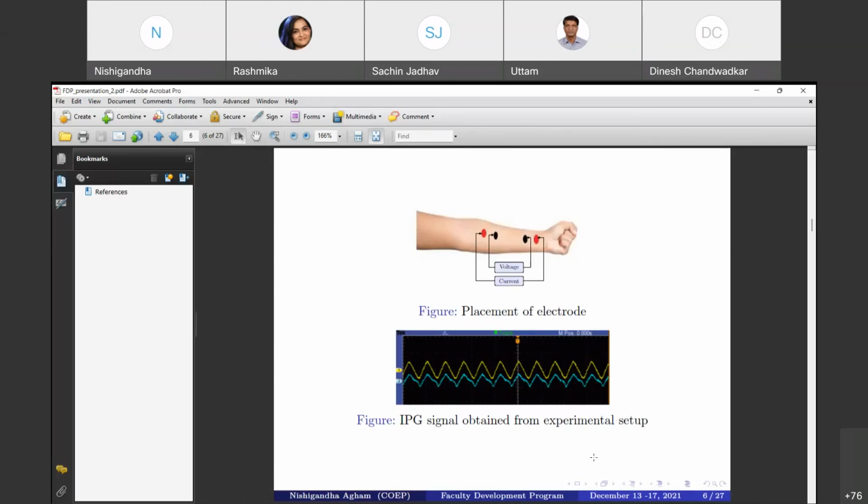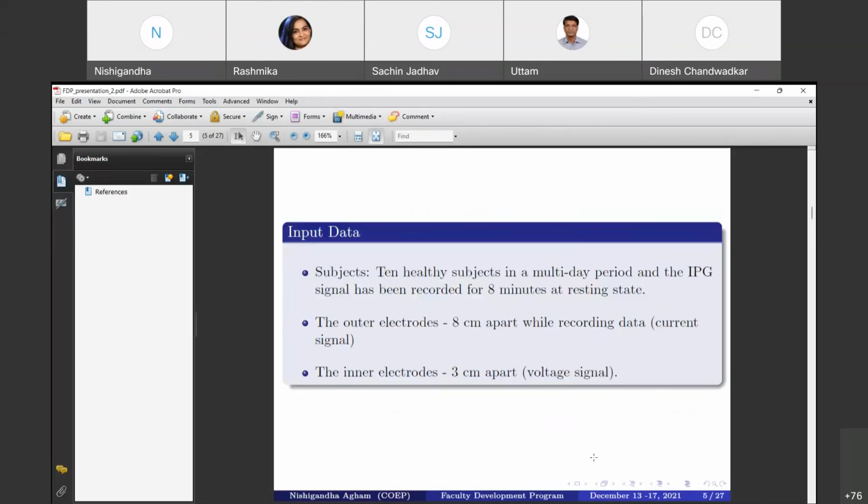Okay, now this kind of IPG signal we have recorded through the experimental setup. The experiment has been performed on 10 healthy subjects in a multi-day period, in our biomedical lab, and the IPG signal has been recorded for 8 minutes at a resting state. For that, the outer electrodes have been placed 8 centimeters apart for recording the data, through which the current has